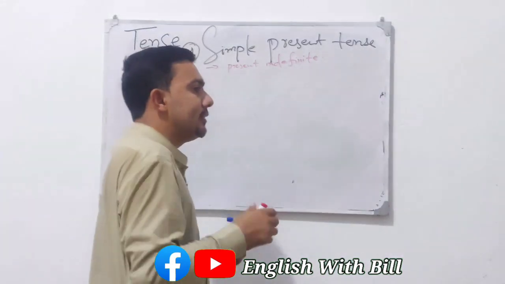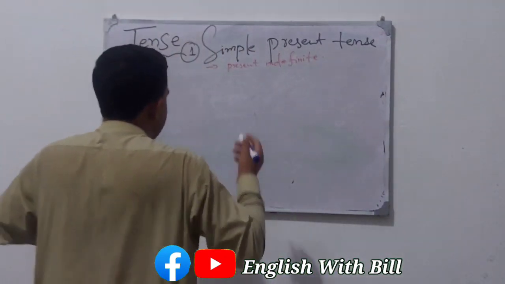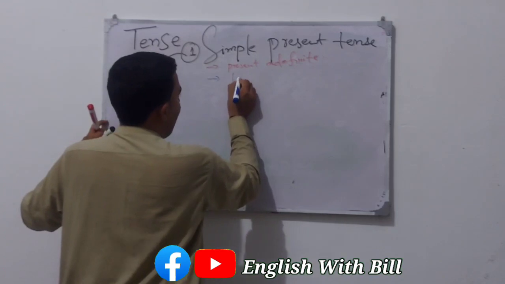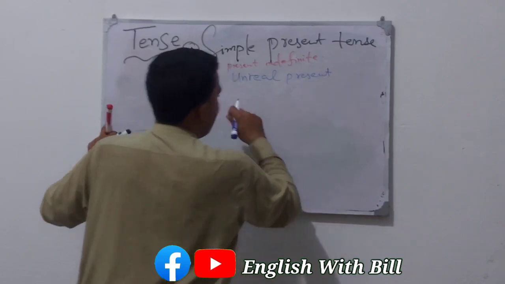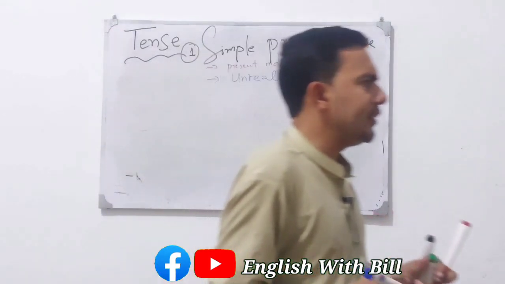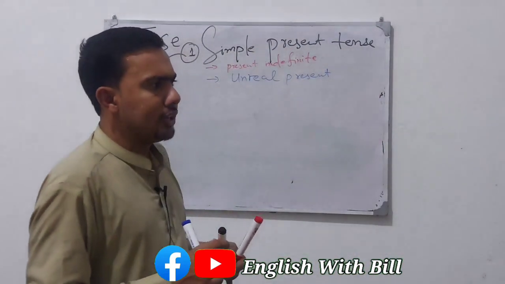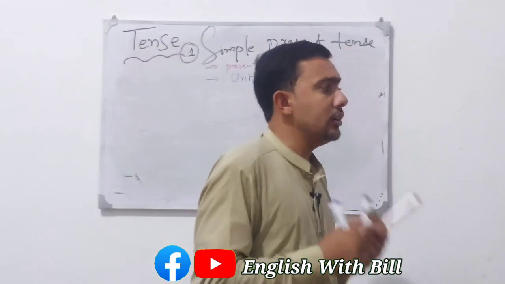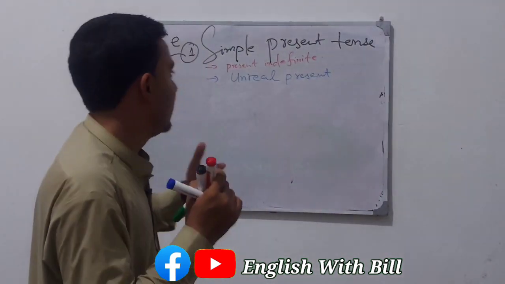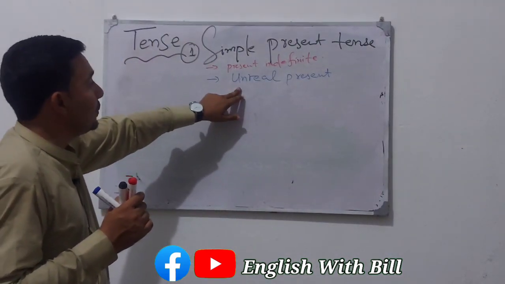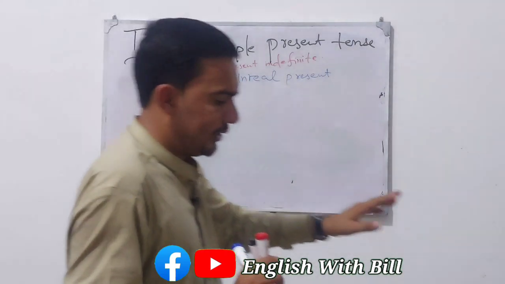By another name it is still known in rare cases: unreal present tense. Why is it called unreal present? Because in this tense we are not 100% sure. It may or may not happen. So it is also called unreal present tense because it may happen or may not happen, with no 100% surety.